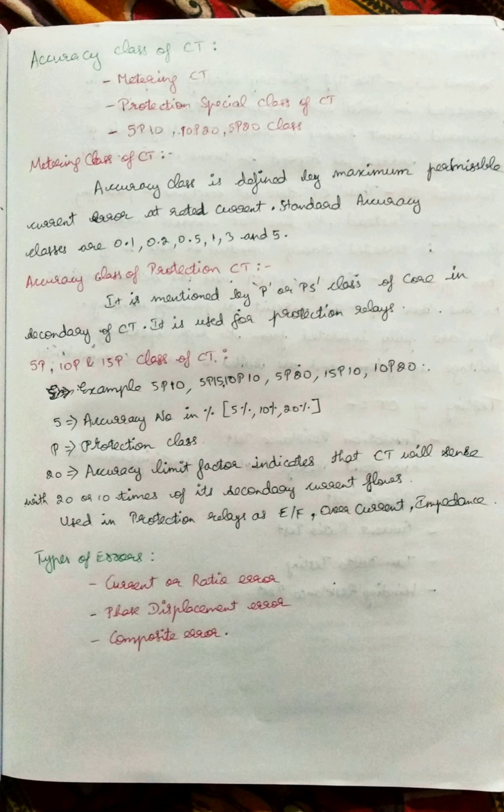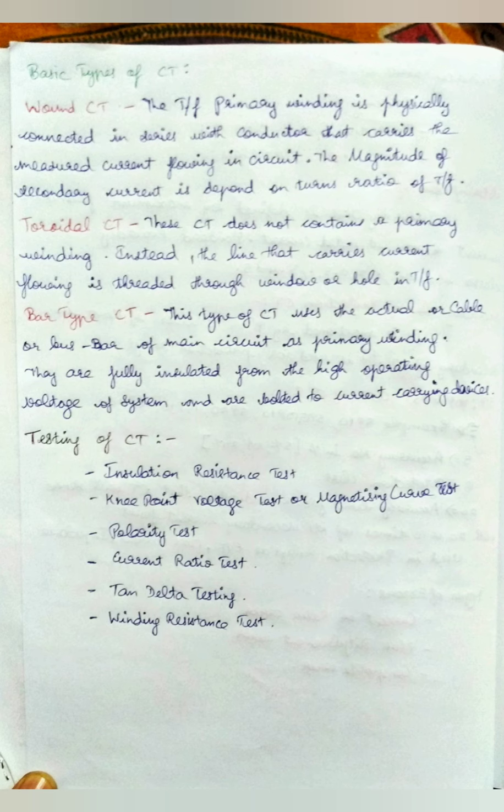Next, types of errors: current or ratio error, phase differential error, and composite error. Next is basic types of CT. There are three basic types of CTs, which are common installation basics: wound type of CT, toroidal or terrestrial or window type of CT, then bar type of CT.